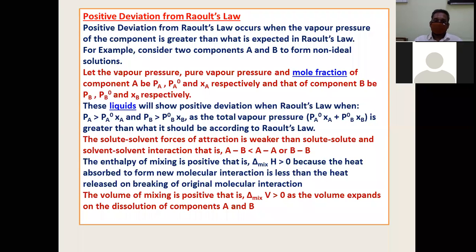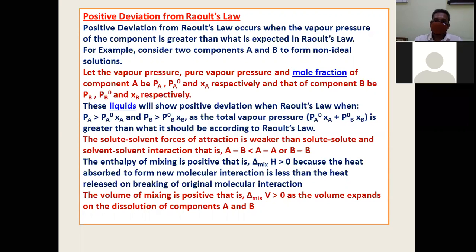The new force of attraction formed between A and B is weaker than the existing force of attraction between AA or BB. So therefore, in solution, there is a higher chance of molecules escaping as vapors.